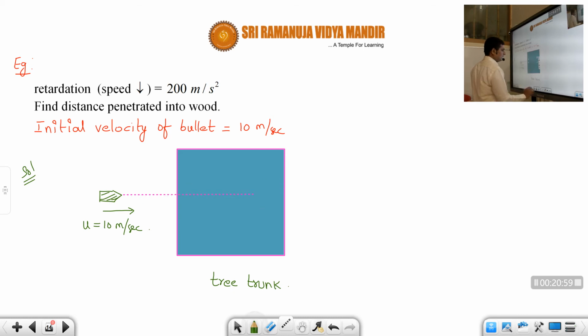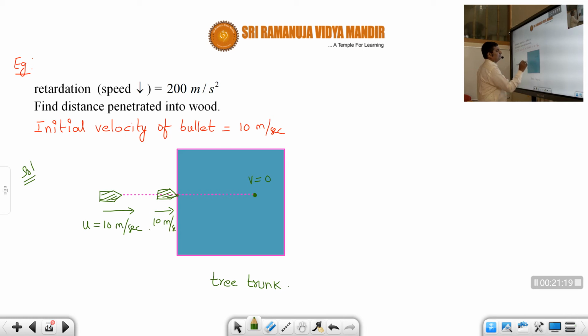At one point, what will happen, students? It will come to rest. This is called final velocity is 0. When it is about to enter, its velocity is 10 meters per second.